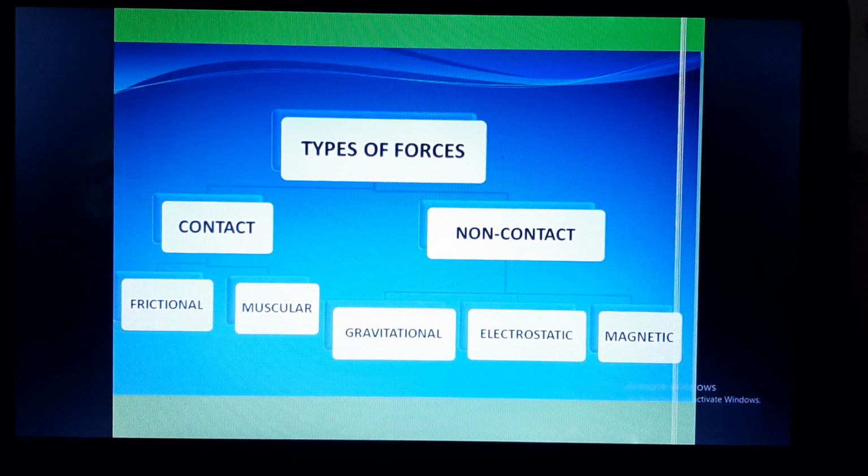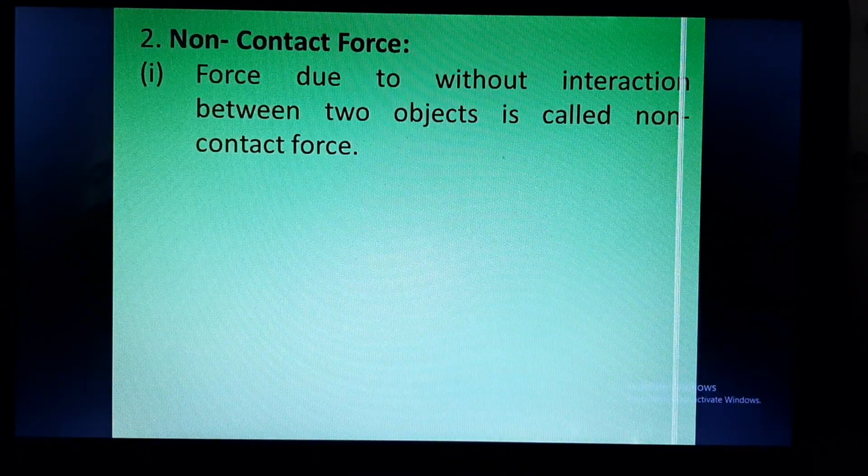The types of forces are of two types, that is contact force and non-contact force. Contact forces are the forces in which there is a physical interaction between the source of force and the object which is receiving the force. And contact force are of two types, frictional force and muscular force. So today we are going to discuss non-contact force.